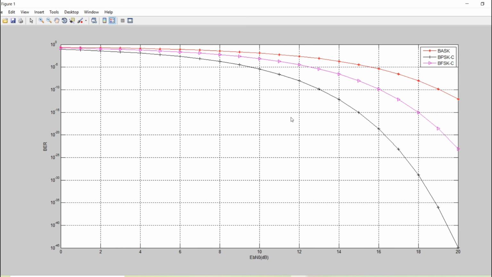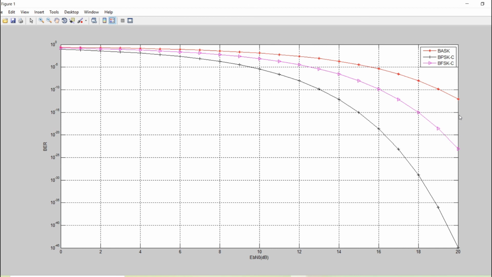But you should know this: BPSK coherent detection is the best compared to BFSK coherent, then BFSK is better than BASK, and these coherent schemes are better in bit error rate performance as compared to the non-coherent DPSK scheme or non-coherent FSK scheme.